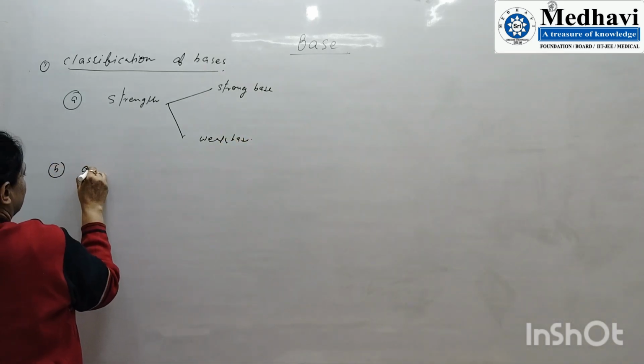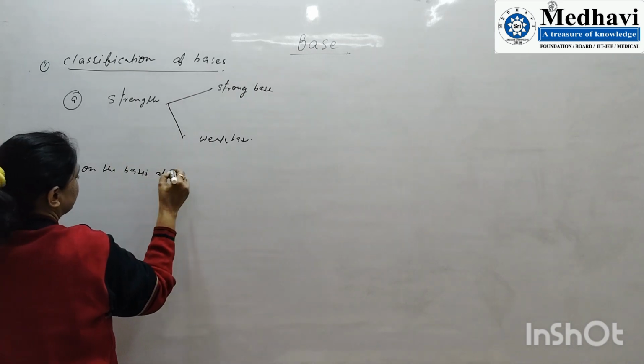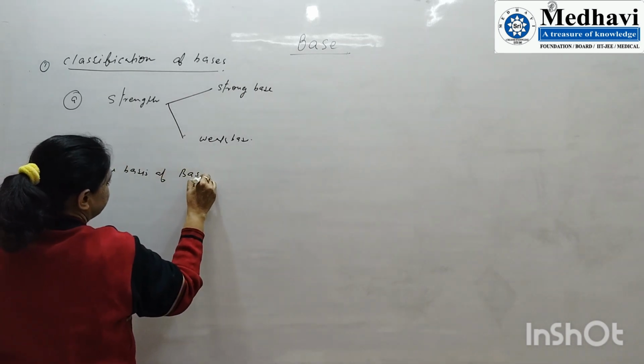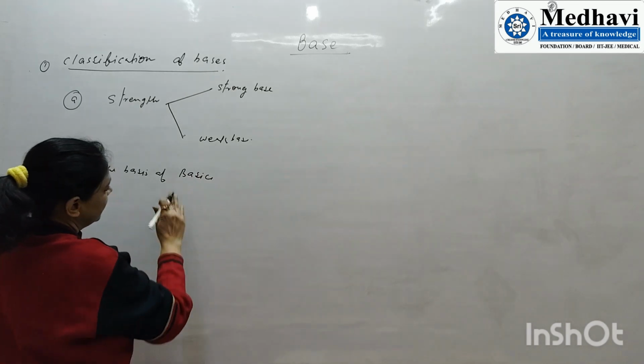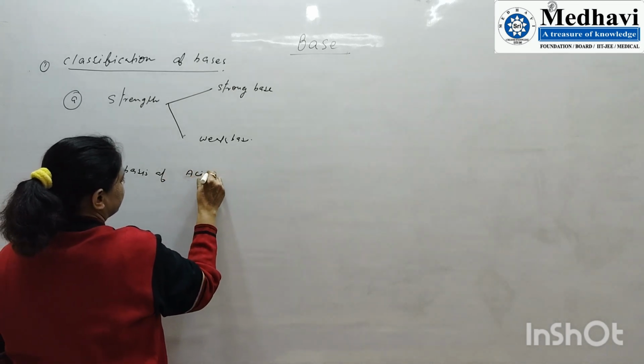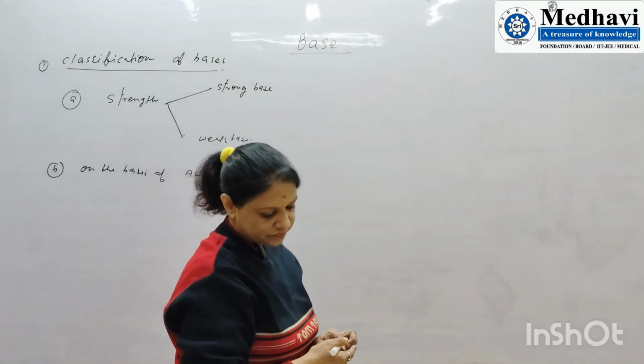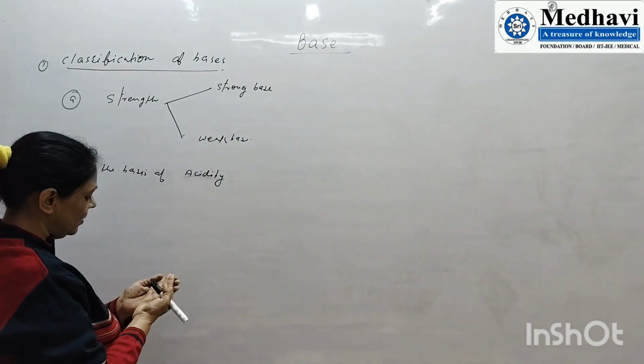Second, on the basis of acidity. These two classifications are given in the book.